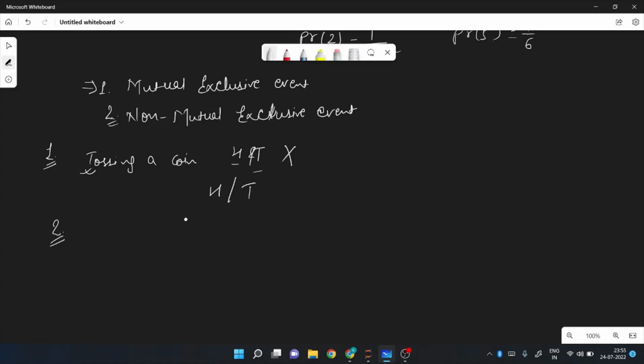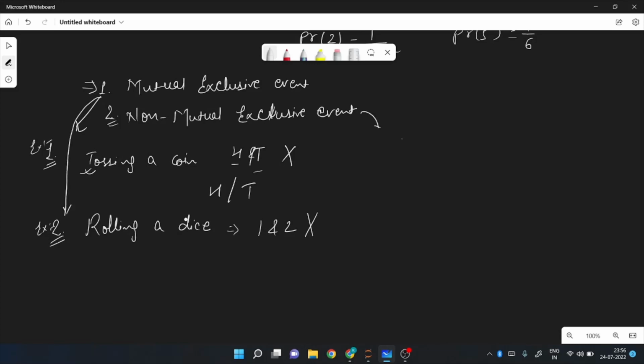Now, the second example, also of a mutually exclusive event, is rolling a die. If I roll a die, there is no possibility that at the same point of time I can get two outcomes. If I ask you what is the probability of getting one and two at the same point of time, there is no such possibility. If I roll a die, either I can get one or I can get two. So this can also be considered an example of a mutually exclusive event.